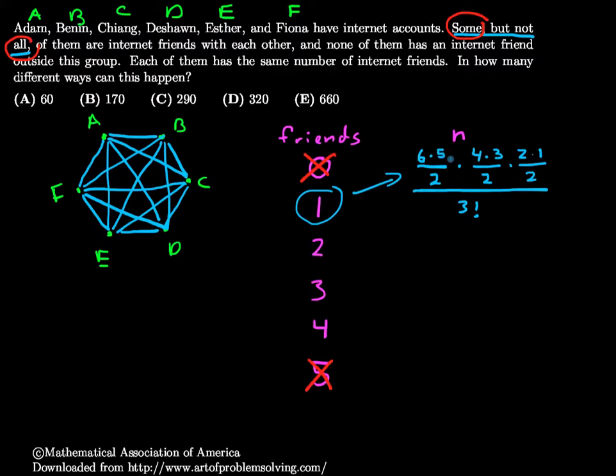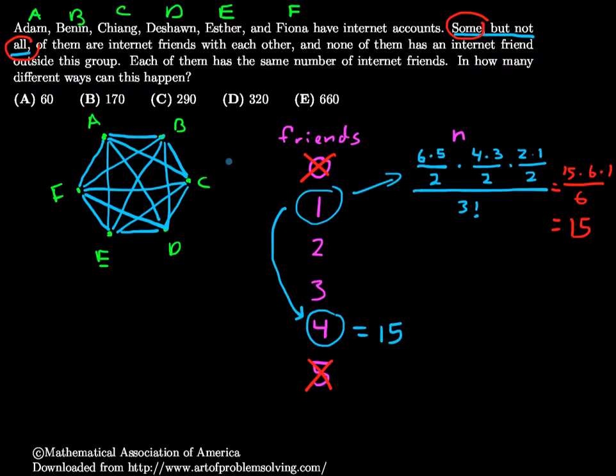So it's going to be, okay, so that is 15: 6 times 5 divided by 2, times 6 times 1 divided by 6, which is 15, okay? And a thing that's going to be useful to see is the way we can have people with 1 friend is the same way that we have people with 4 friends. So this will also be 15 different ways.